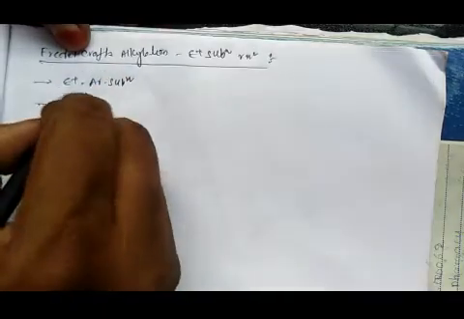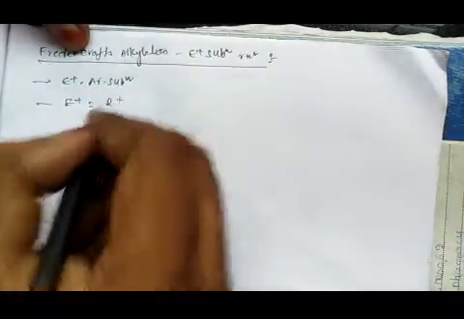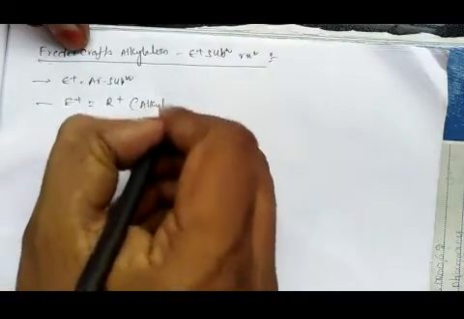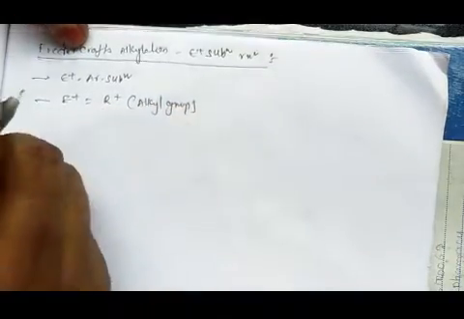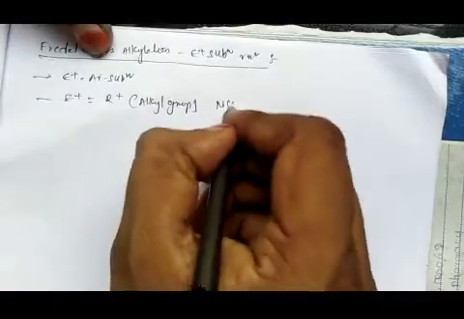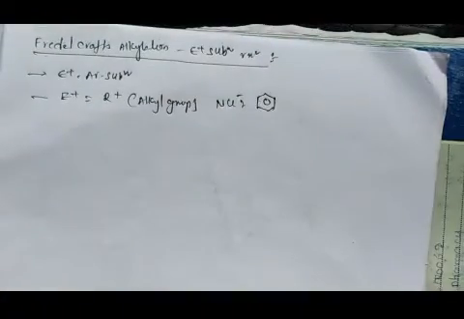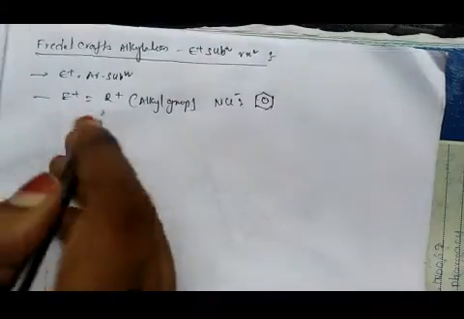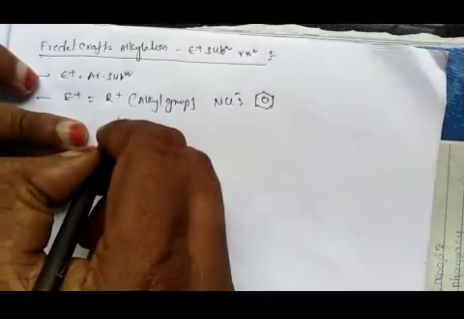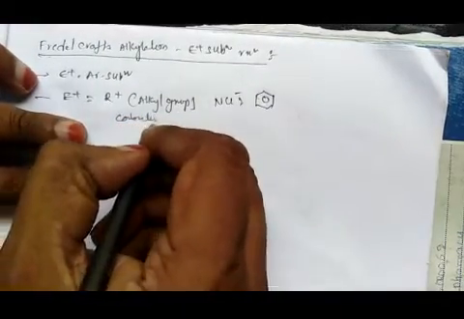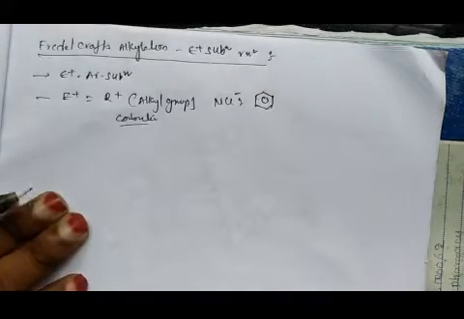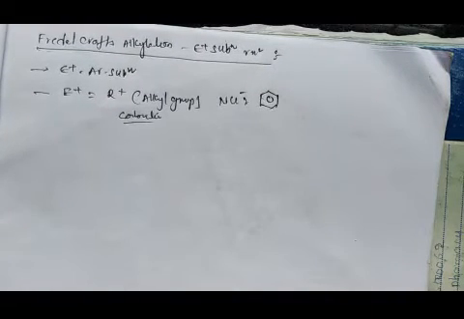Friedel-Crafts alkylation is an electrophilic aromatic substitution reaction, and here the electrophile is the alkyl group, a positive charge alkyl group, and the nucleophile is the benzene ring. A positive charge alkyl group is called a carbocation.